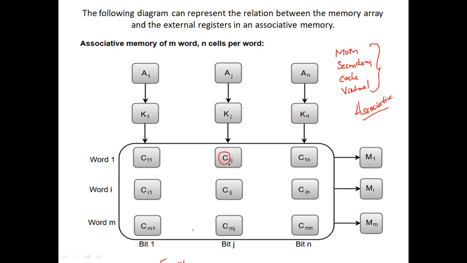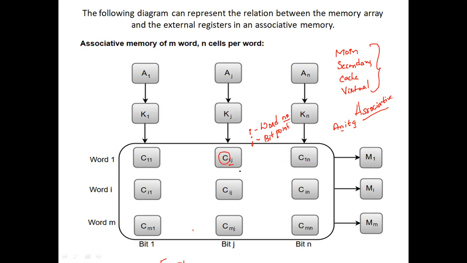Here we have two subscripts, I and J. The first subscript gives the word number, and the second specifies the bit position. Which word? Suppose the word is Anita, and the bit position is, say, N or A. That is the bit position. For instance, the cell Cij is the cell for bit J in word I.